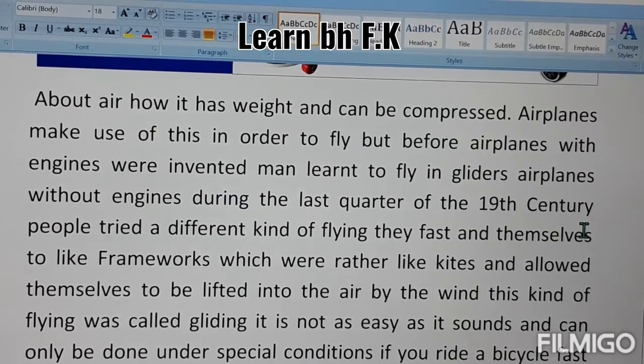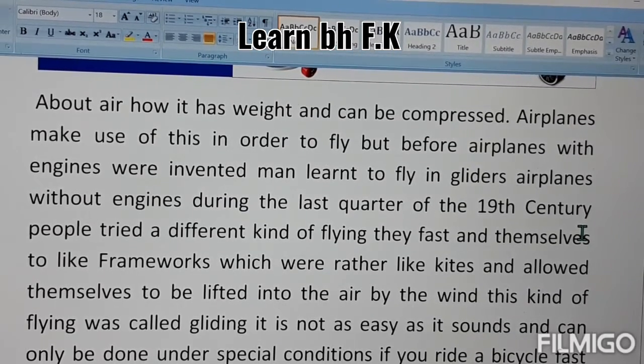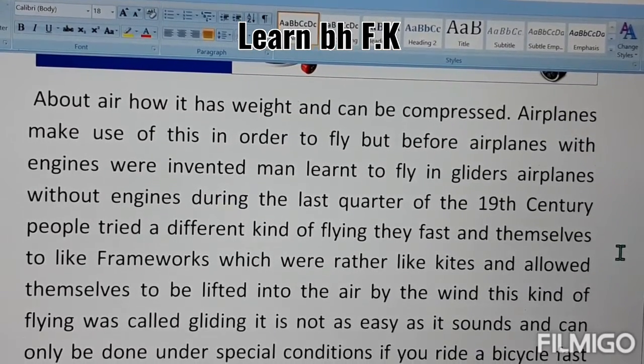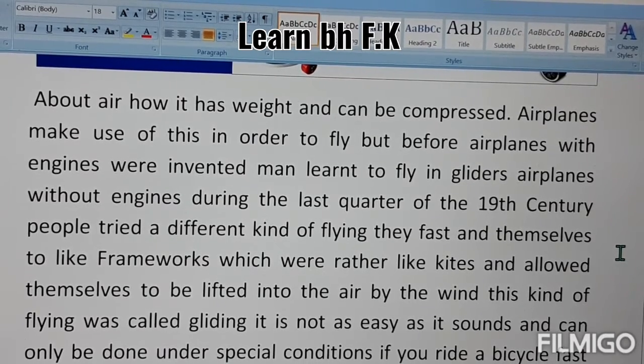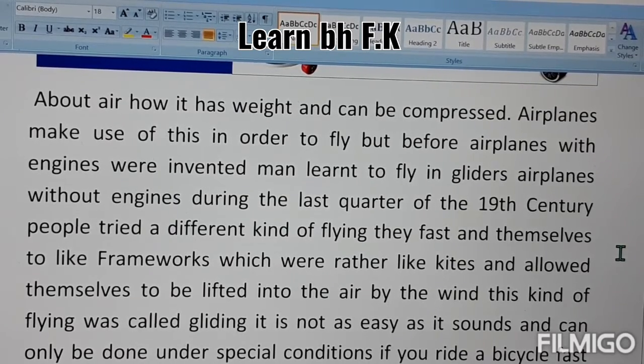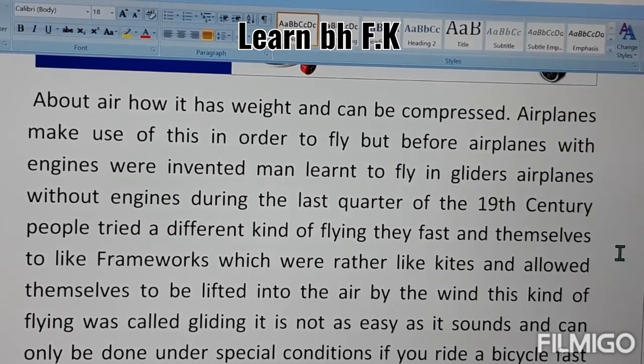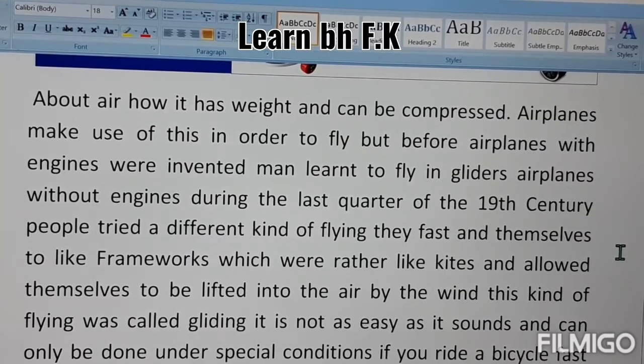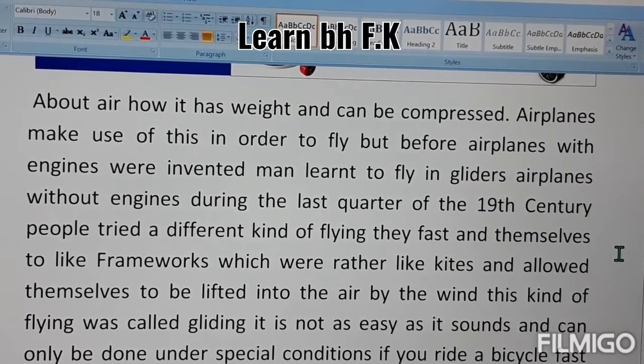During the last quarter of the 19th century, people tried a different kind of flying. They fastened themselves to frameworks which were rather like kites and allowed themselves to be lifted in the air by the wind. This kind of flying was called gliding. It is not as easy as it sounds and can only be done under special conditions.